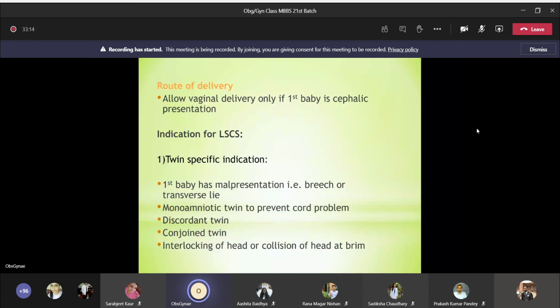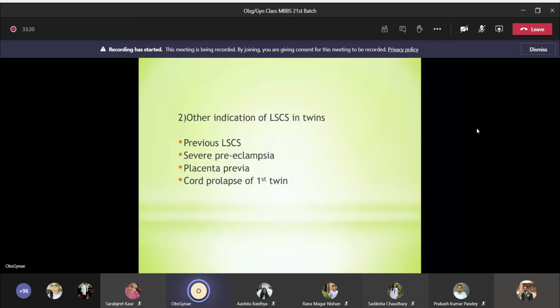If it is a discordant twin, conjoined twin, or interlocking of twin, these are all indication for cesarean section. And other indication are previous cesarean section with multiple pregnancy or severe preeclampsia, placenta previa, cord prolapse of first twin. Just like a single baby, even in twin, you have to go for cesarean section. Management of labor and delivery.